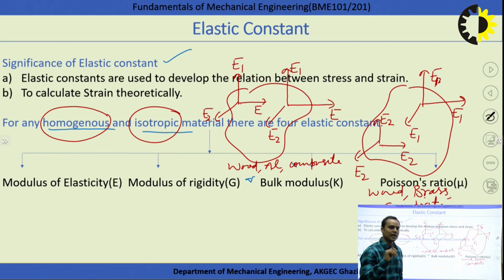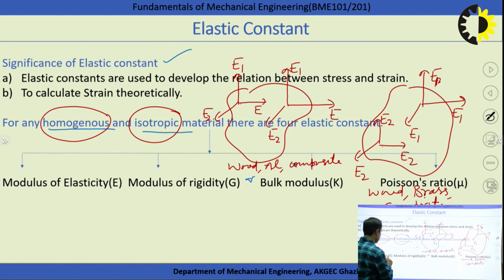right? So any material which has both the properties homogeneous and isotropic means material constants are the same at each point as well as the same in direction. That is called homogeneous and isotropic materials, right? Which are having both properties, same in all the directions, same in all the points. So there are 4 elastic constants for that purpose.